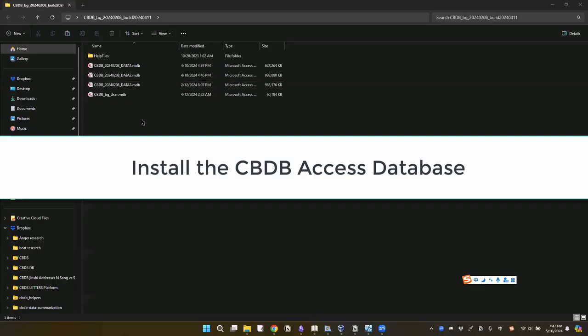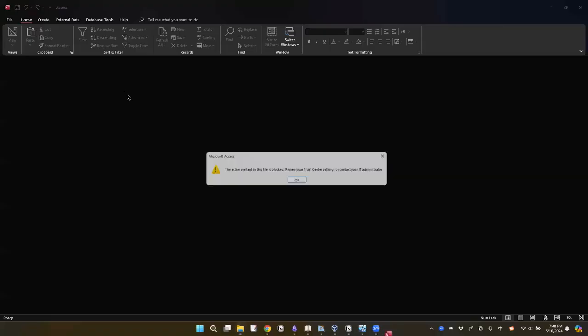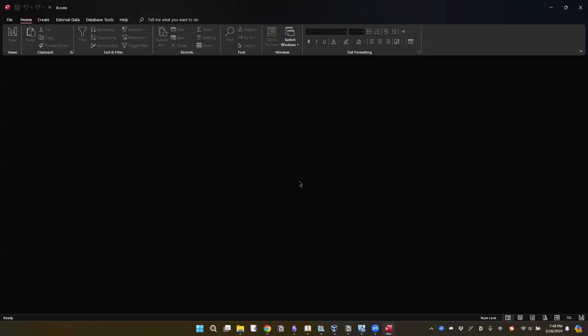After you decompress the files in your computer in a folder, then you just click the CBDB underline 2 letters underline user, this file. It will open the CBDB Access. You will see this alert. Just click OK.